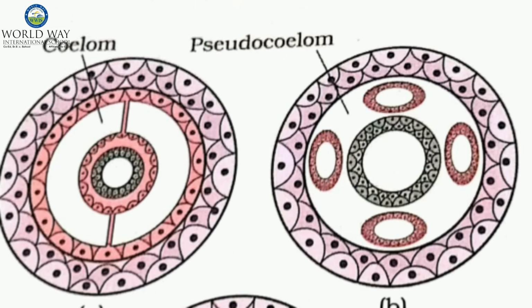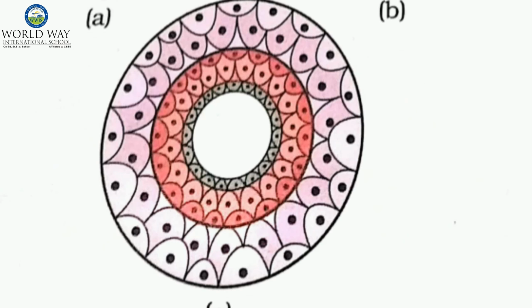If we talk about the body cavity, the organisms are differentiated as coelomates, pseudocoelomates, and acoelomates. Coelomates means the presence of a true body cavity. Pseudocoelomate means when a false cavity is present in the organism, as in roundworms and rotifers, that is, a hollow space is present. If we talk about acoelomates, the acoelomates are the organisms which do not have coelom.